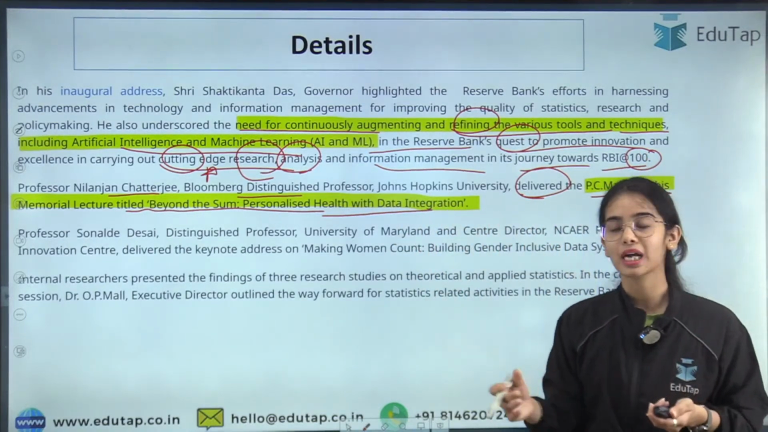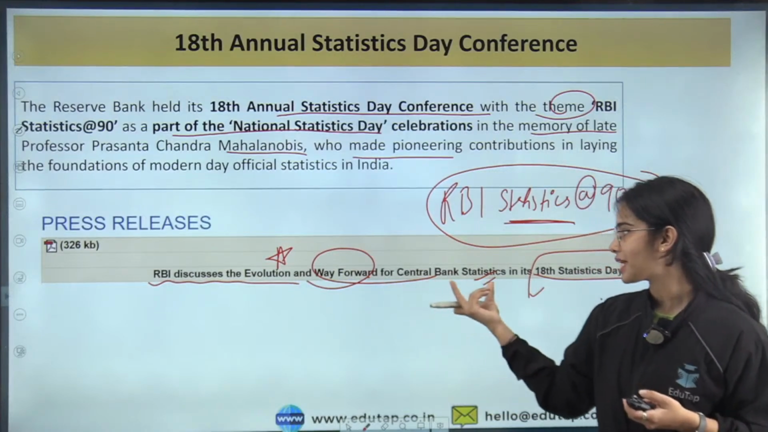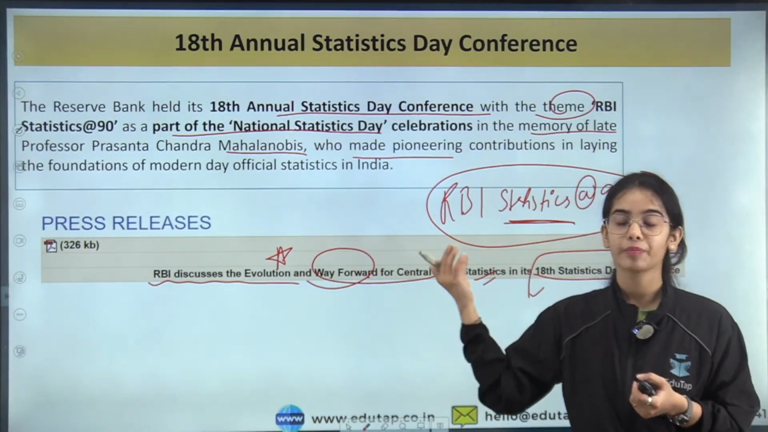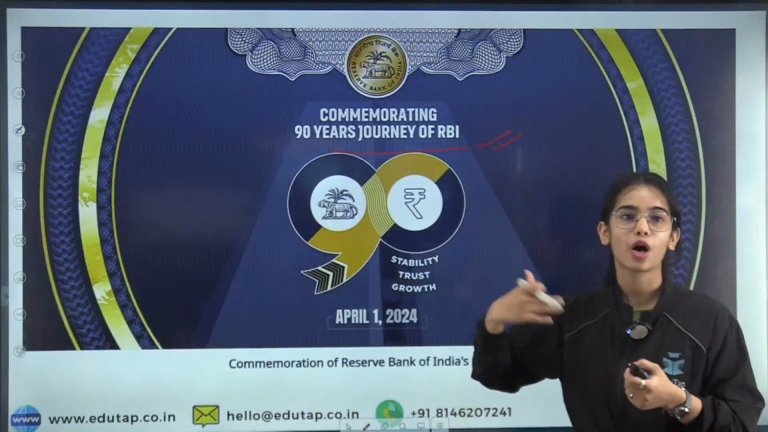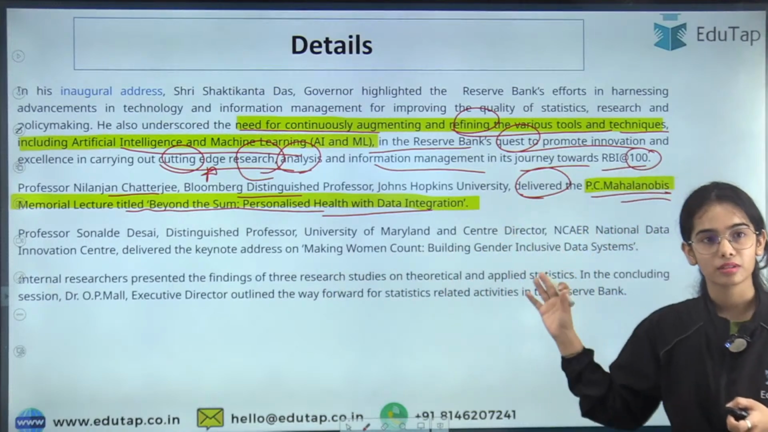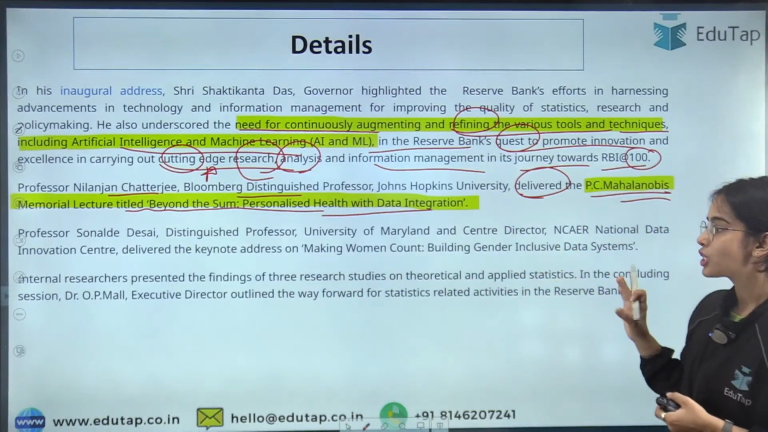There was discussion regarding the way forward for the central bank statistics, that how we should improve our statistics, as well as the evolution, that how it has evolved and what further we have to do for the data collection and such. Okay, so this is it for today.